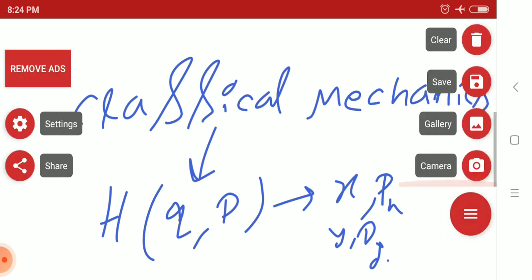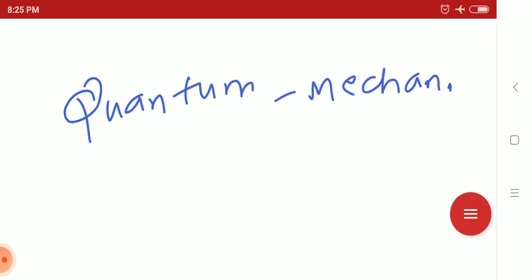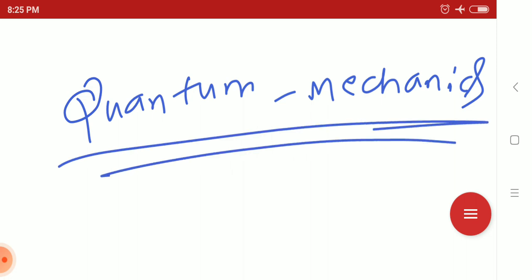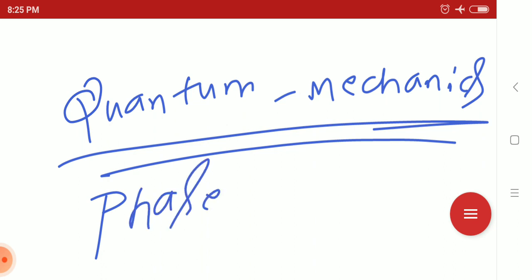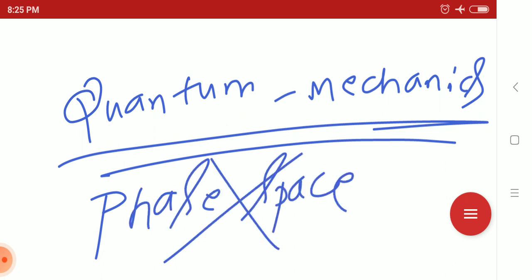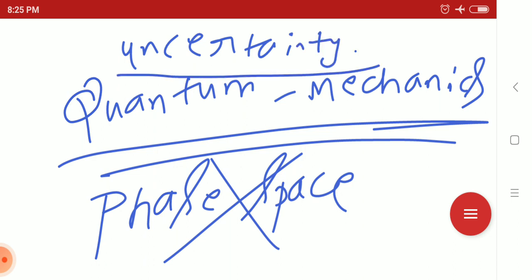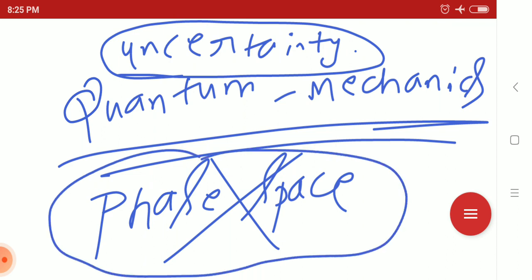But in quantum mechanics, the concept of phase space trajectory is invalid. Why? Because of the uncertainty principle: position and momentum cannot be measured simultaneously. That's why the phase space concept is invalid in quantum mechanics.